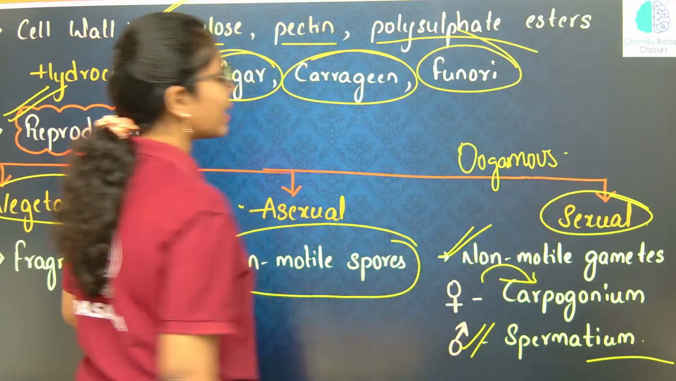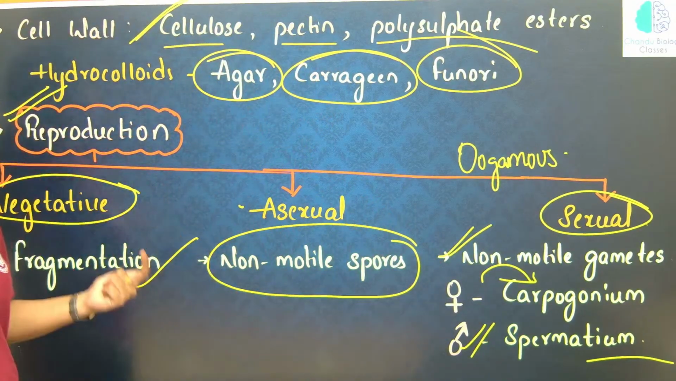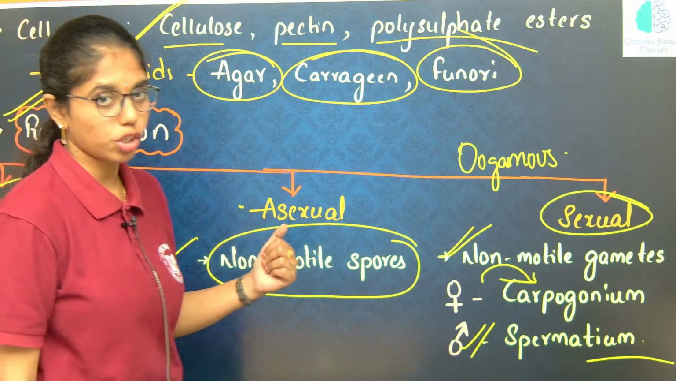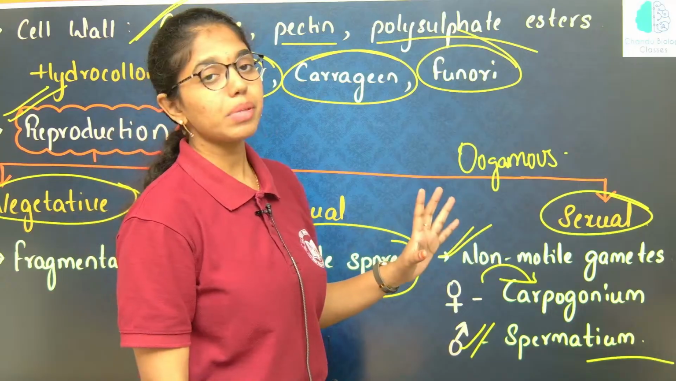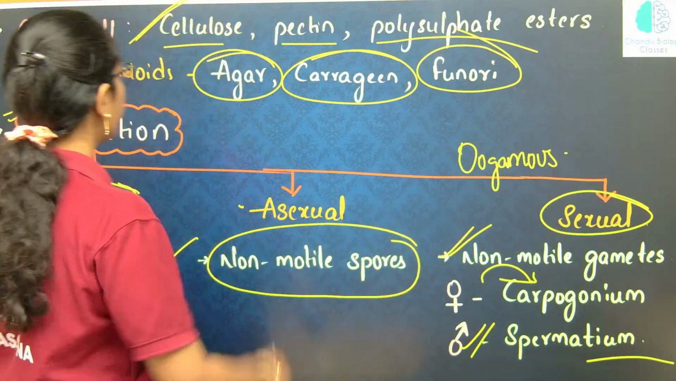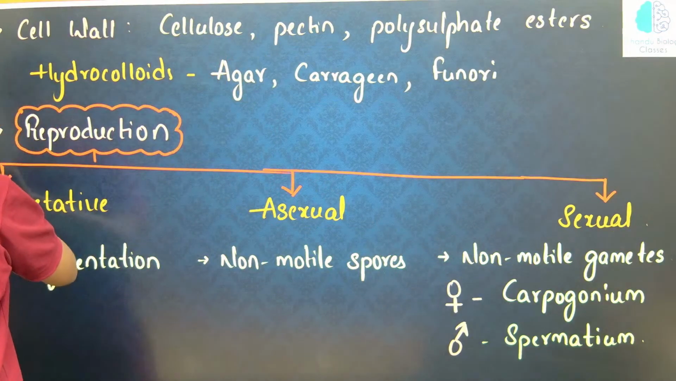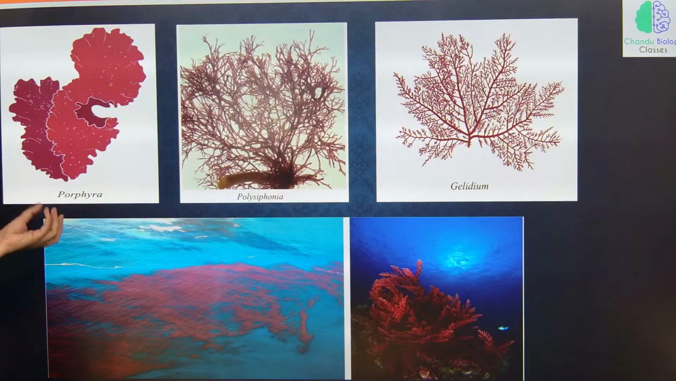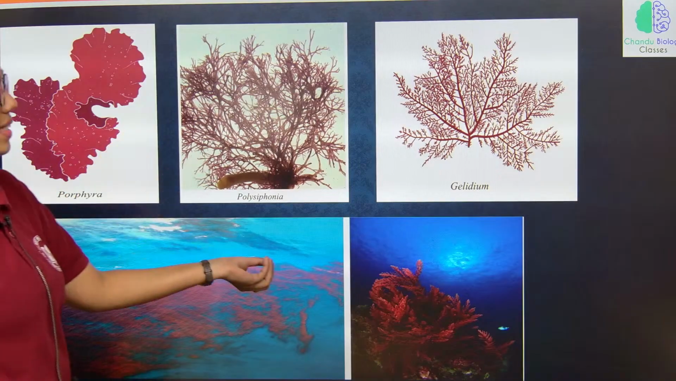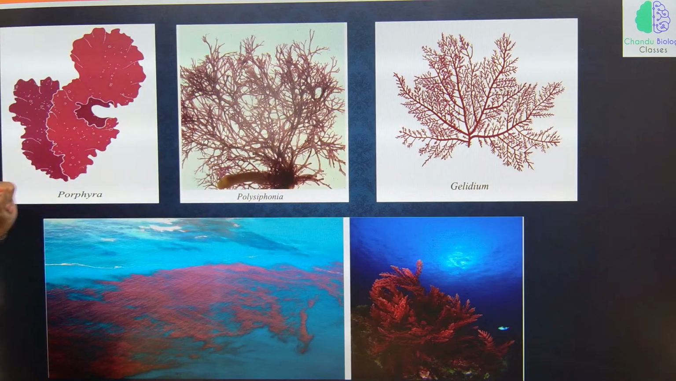Previously in brown algae you could see oogamous, anisogamous and isogamous modes of reproduction, but in Rhodophycean members only oogamous reproduction can be seen. So, these are different red algae members, wherein you can see Porphyra, Polysiphonia and Gelidium.